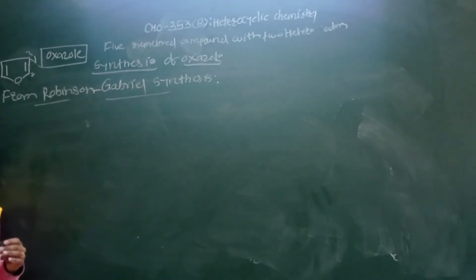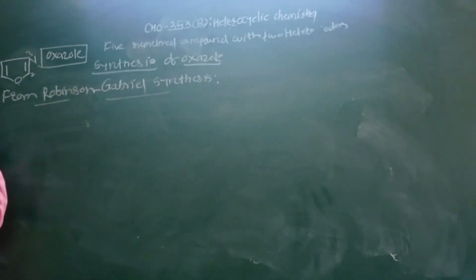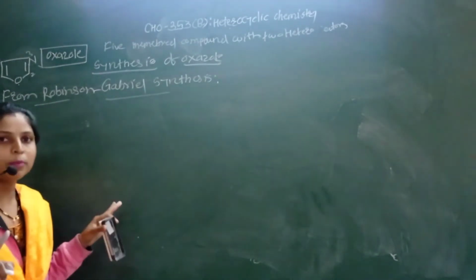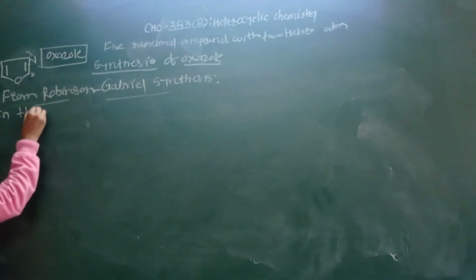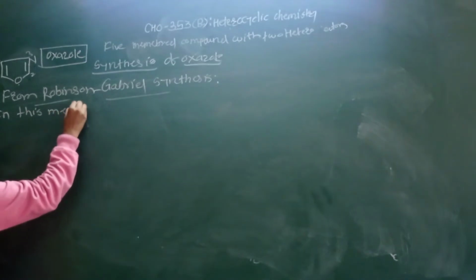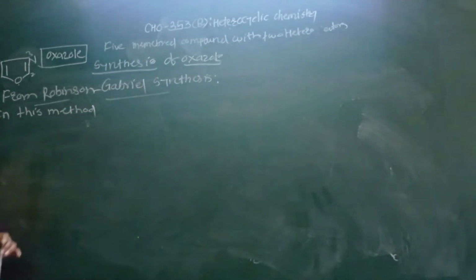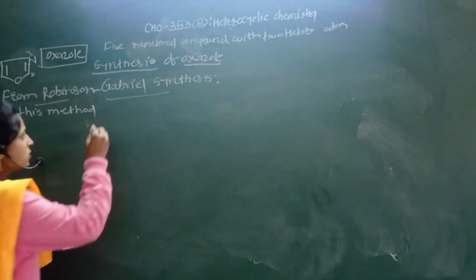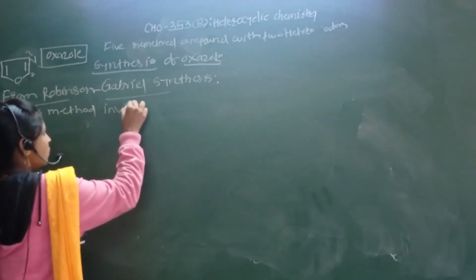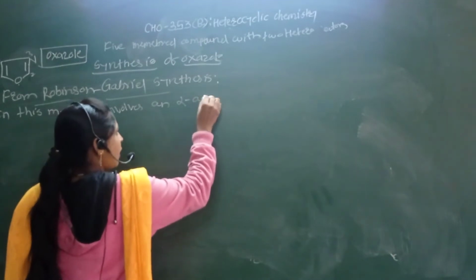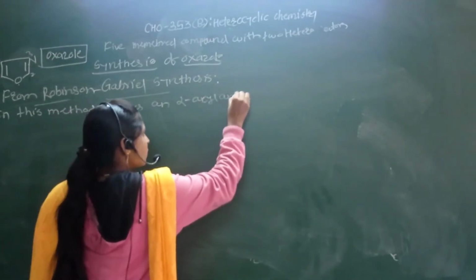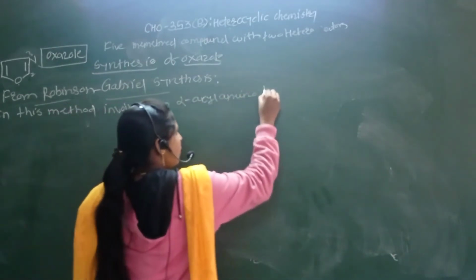Okay, simply in this Robinson-Gabriel synthesis, this is the most common method used for the preparation of oxazole molecule. In this method, involves an alpha acyl amino ketone.